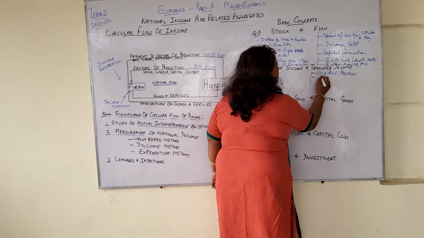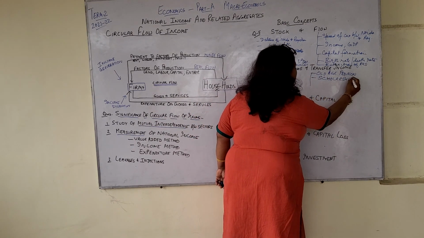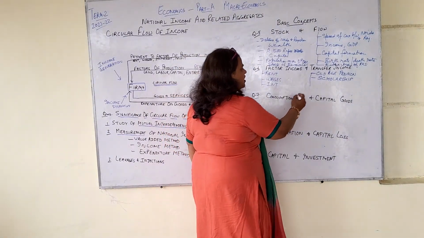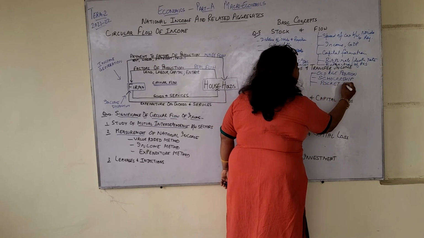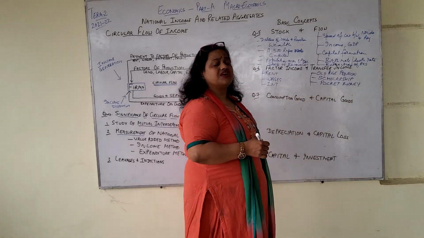Another example is scholarship. Scholarship is paid to students, and students are not supposed to render any services in return. Then pocket money received by you from your parents. Parents don't tell you to do services in return.